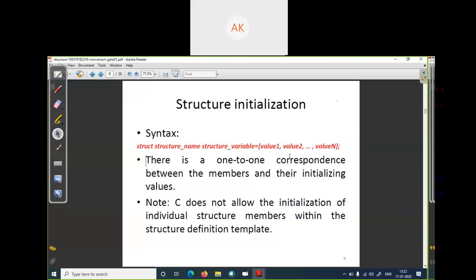The meaning of this line is that value 1 corresponds to the first member variable of the structure. Suppose this is a student structure. So the first member variable of the student structure is name, so value 1 will be the name of the student. If you define roll number at the second place, value 2 will be the roll number. If the last member variable is percent, then the last value should be the percent of the student. That means 1-to-1 correspondence. Is it clear now?